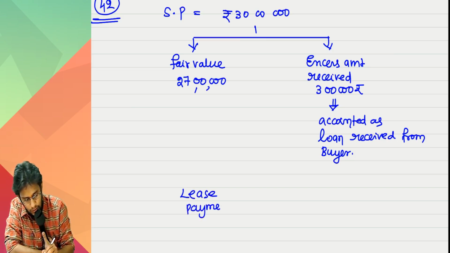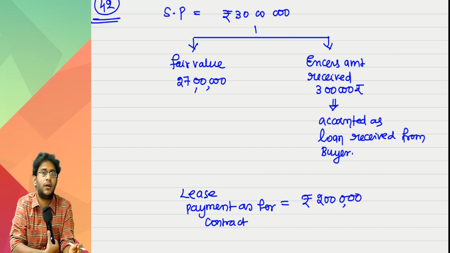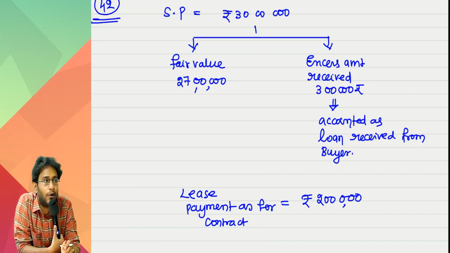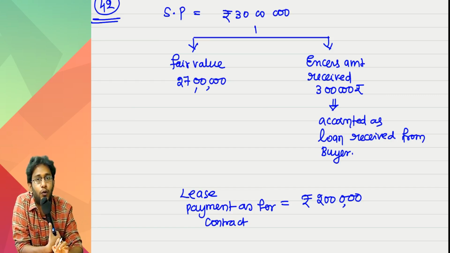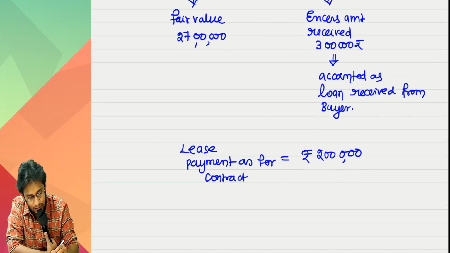Next, come to what your lease payment is as per contract. Every year, how much do you have to pay? 2 lakhs. Sir, when the buyer paid me 3 lakhs extra, extra recovery will be there in my lease payment, isn't it? Did he pay you 27 lakhs or more? More. Since he paid more, he will also collect more from me. So whatever payment I am making is not purely for lease; it is for lease and also repayment of borrowing. Just as you split the selling price here, like that here also you have to split.